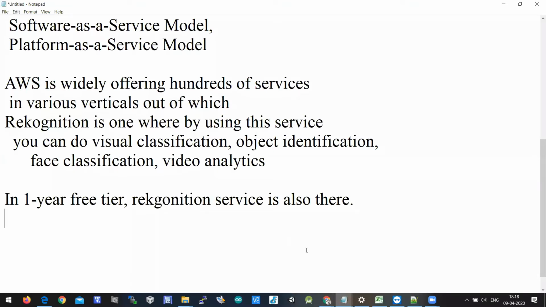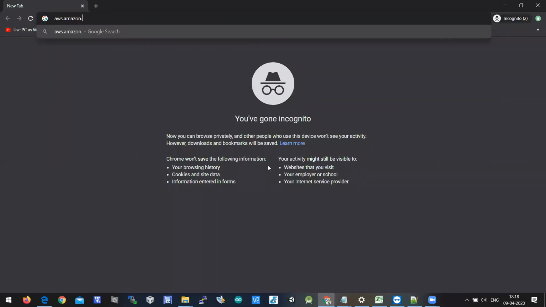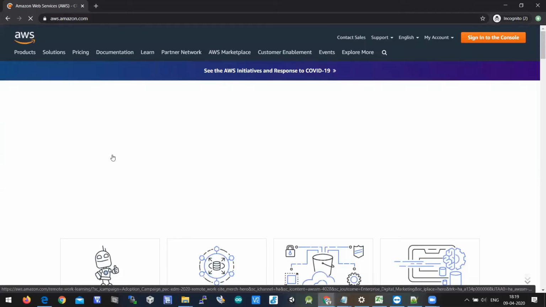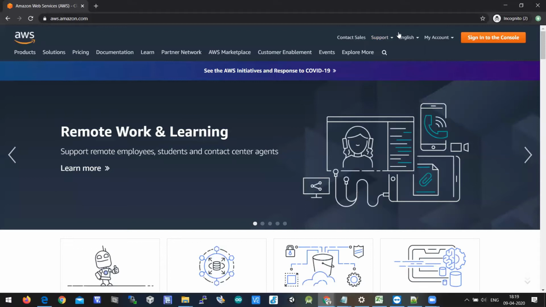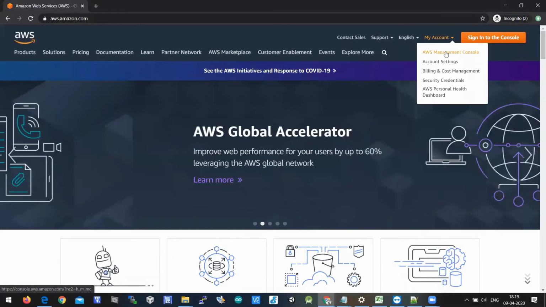So let me open AWS. The URL is aws.amazon.com. You'll get the main website of Amazon Web Services. Here you'll have the AWS Management Console. You need to click on AWS Management Console.